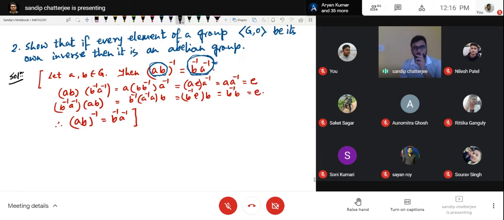So now let us solve this problem. Our question is, if every element is self-inverse in a group, then the group is abelian. To show abelian, what do we need to do? We need to pick up two elements A, B, and we need to show AB is equal to BA. Fine, let us pick up two elements. Let A comma B belong to G. Or you can write Z naught also, it doesn't matter. Then